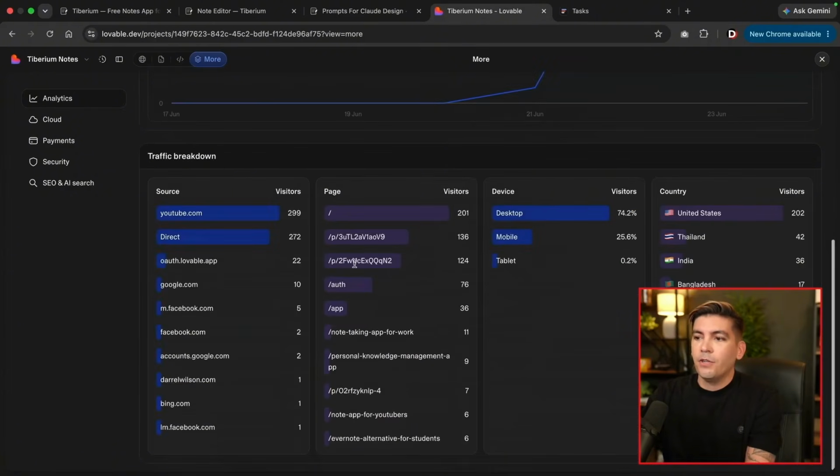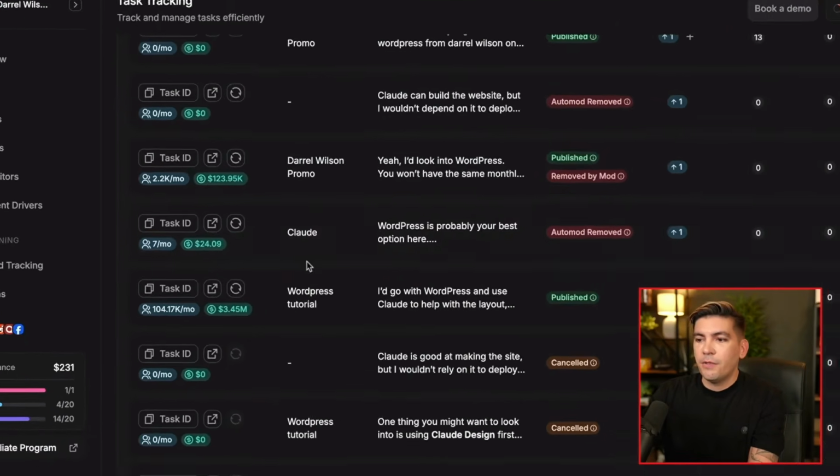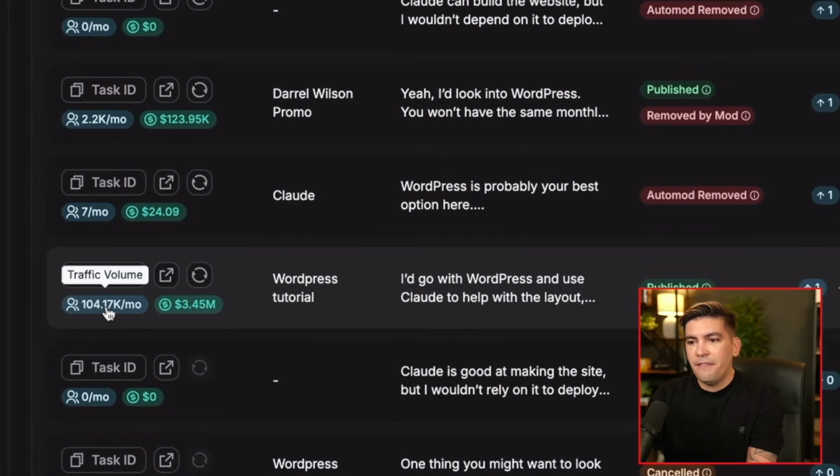And scrolling down, you're gonna see that we have our traffic breakdown from a large variety of different sources. On top of that, our product is being mentioned on high traffic Reddit posts. So going to this website here, you're gonna see that this specific thread is receiving about 104,000 visits a month. So we're getting a lot of traffic from Reddit.